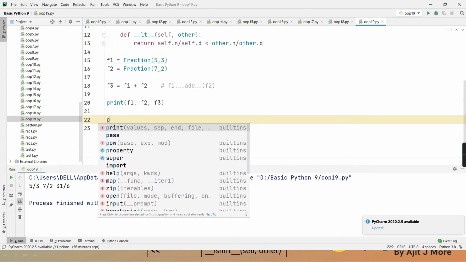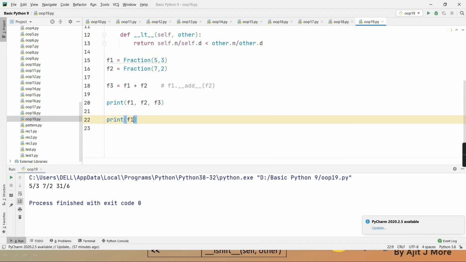Suppose here I am calling that less than in a print. F1 less than F2. Will it work? Will it implicitly call it like this? F1.__lt__(F2). Yes or no, guys? Yes, sir. Clear? Hope it is clear to you. So this way other operators also you can overload. See here, the answer is coming true.